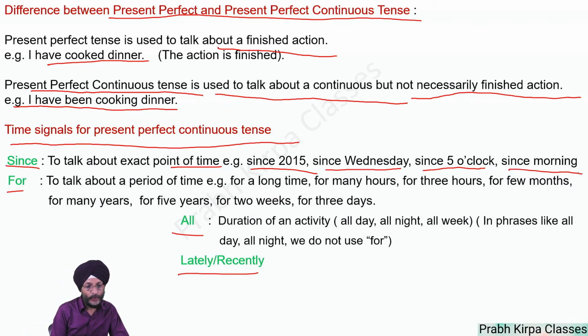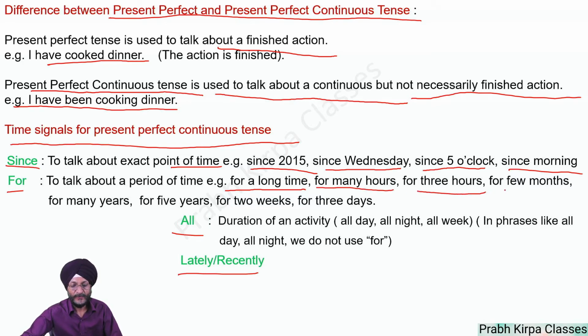For is used to talk about a period of time or a duration of time when the exact point of time is not known. We may say for a long time, for many hours, for 3 hours, for a few months, for many years, for 5 years, for 2 weeks, for 3 days.